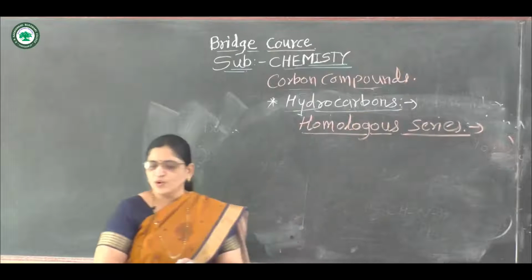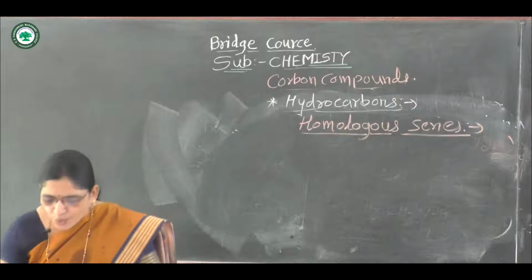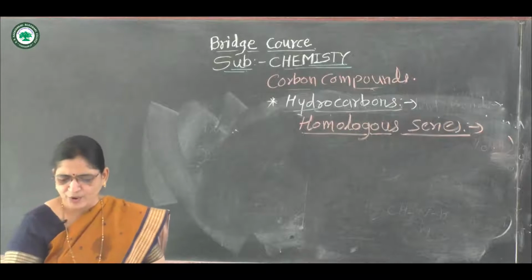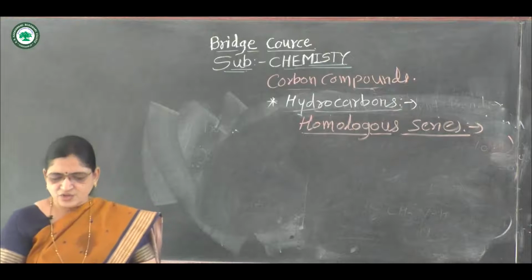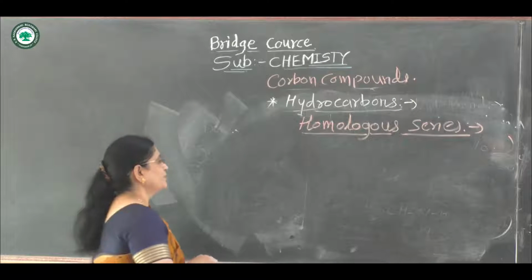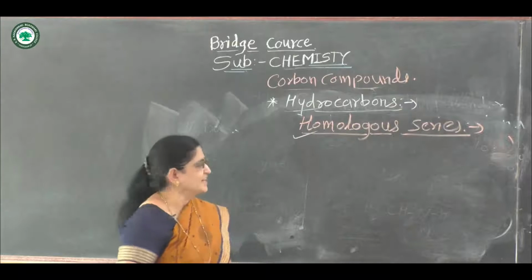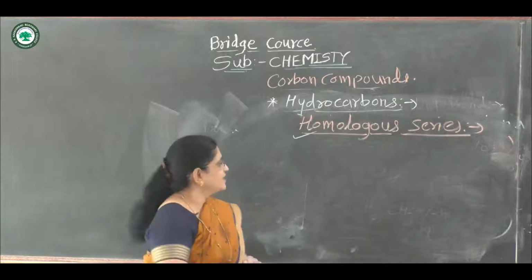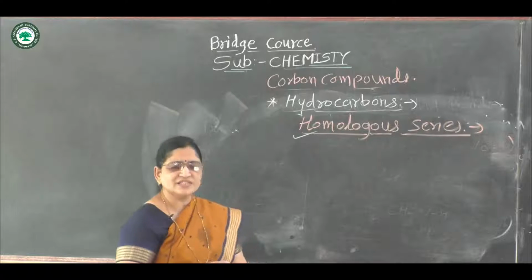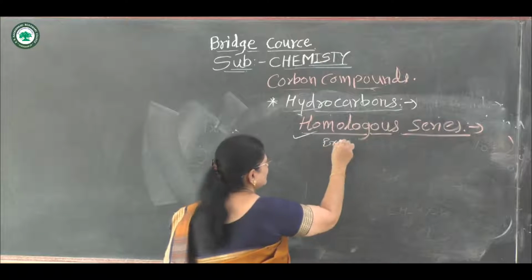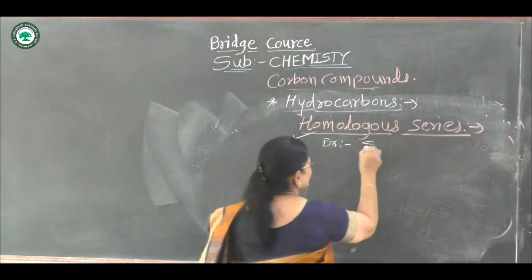Next point is homologous series. That is a series of compounds formed by joining a functional group. A series of organic compounds containing the same functional group is called a homologous series. For example, the first one, series of